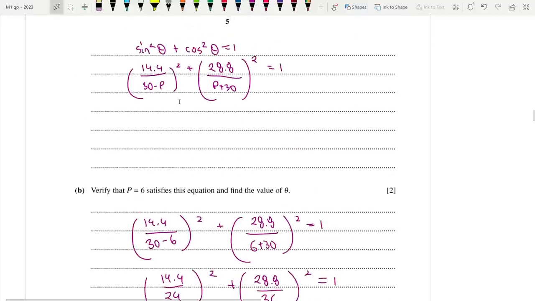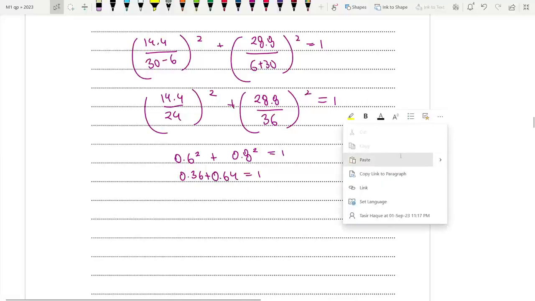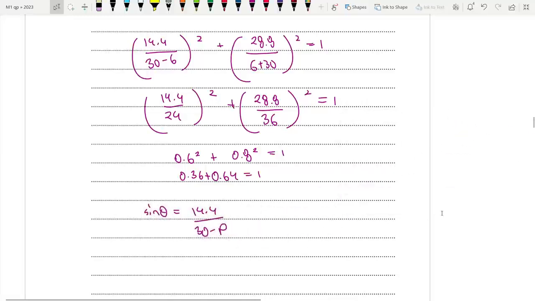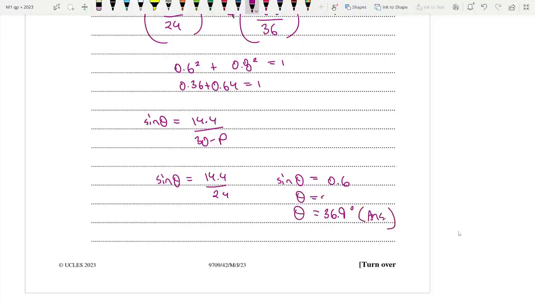Next, to find the value of theta, you need to use any of these equations. So for example, I'm going to use sine theta, alright? That's fine with you guys. So we can write that sine theta equals 14.4 divided by 24, or sine theta equals 0.6. The result, if we do sine inverse 0.6 in degrees, I'm getting 36.9 degrees. Okay, we don't write alpha in M1, it's just theta is equal to 36.9 degrees. Hopefully that's fine with you guys.